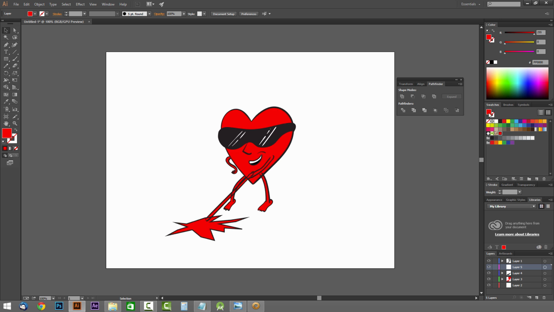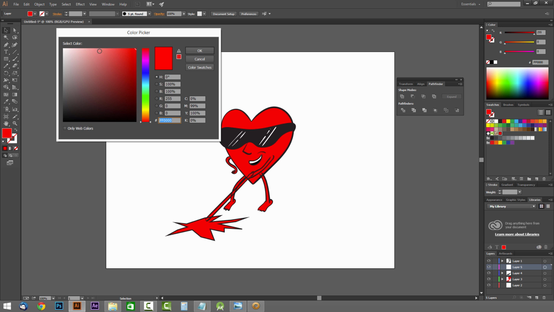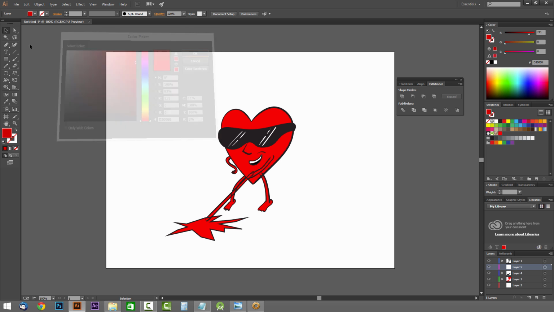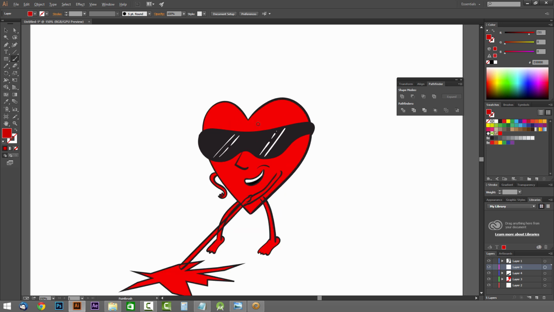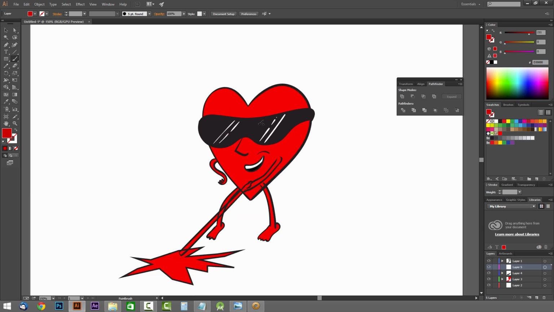And we'll choose a slightly darker color. Maybe right around here, D3000, or 30,000 rather. And choose this, and I'm going to zoom up just a little bit, just alt and my mouse scroll wheel, although if you have a tablet, you can also use that. And we'll go ahead and start drawing, kind of pressing hard.